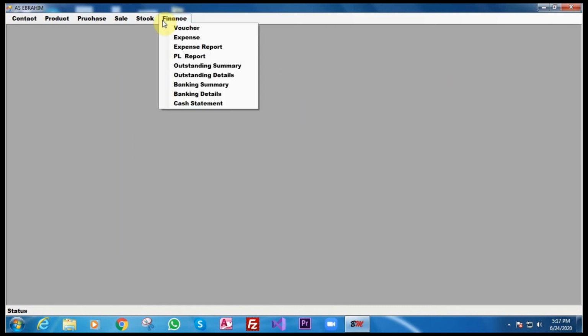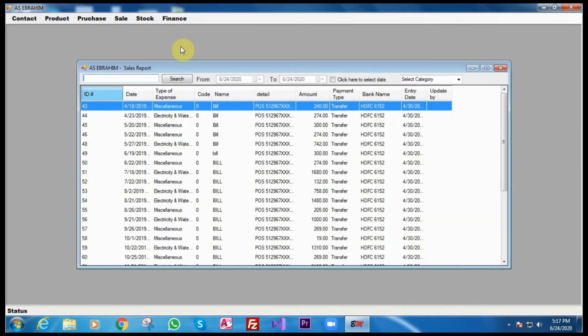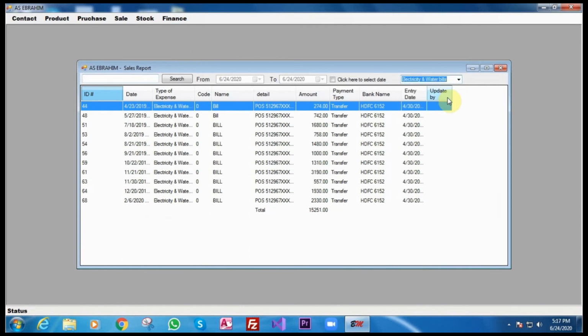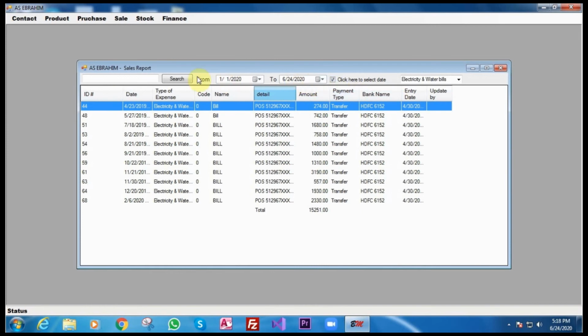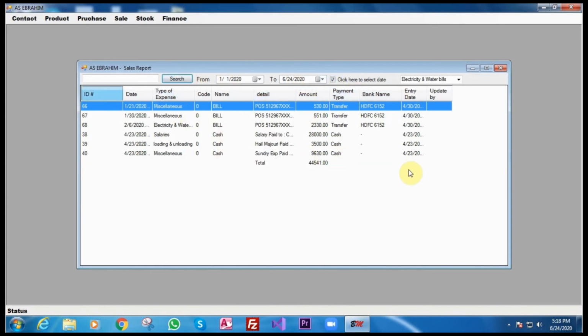Then again I'll go for finance. I can see the expense report here. Simply the electricity bill. Even you can check it date wise also. If you select a date, for example here, and you say search, see, these are the expenses since January till now.